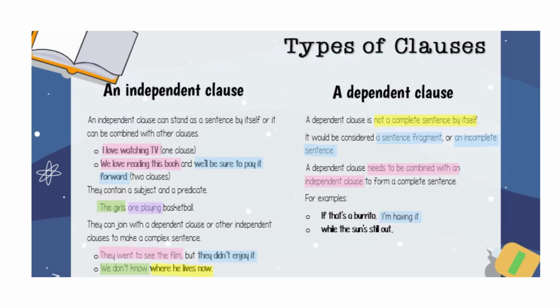What about the second one? While the sun's still out, can we understand this one? Is it understandable? No. So we need an independent clause. Let's go for a walk. When we add this sentence, it will become, while the sun's still out, let's go for a walk. This sentence can be understood.